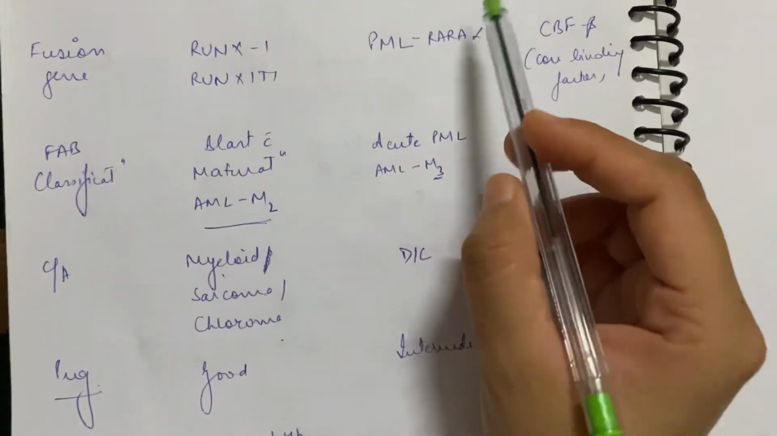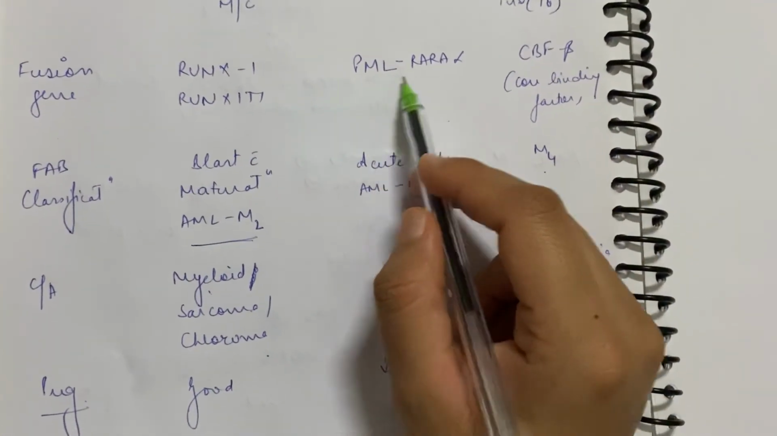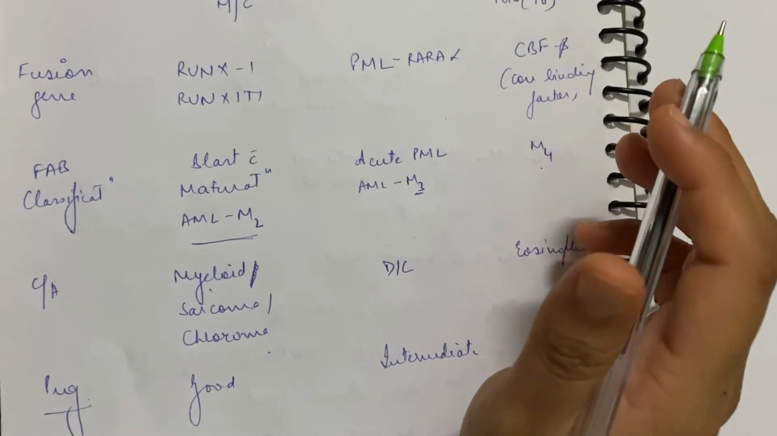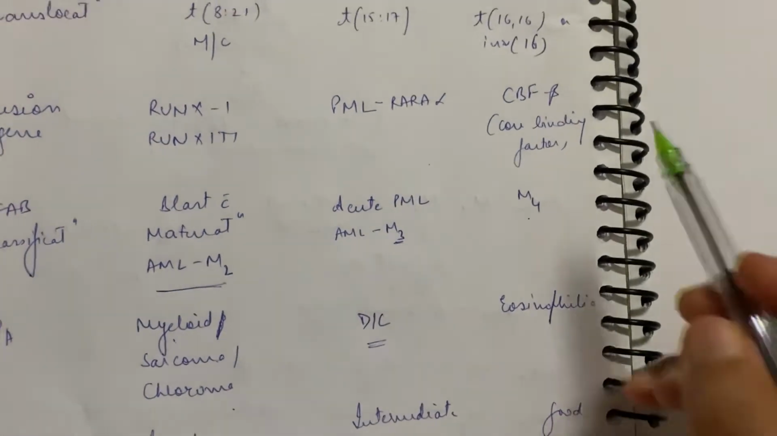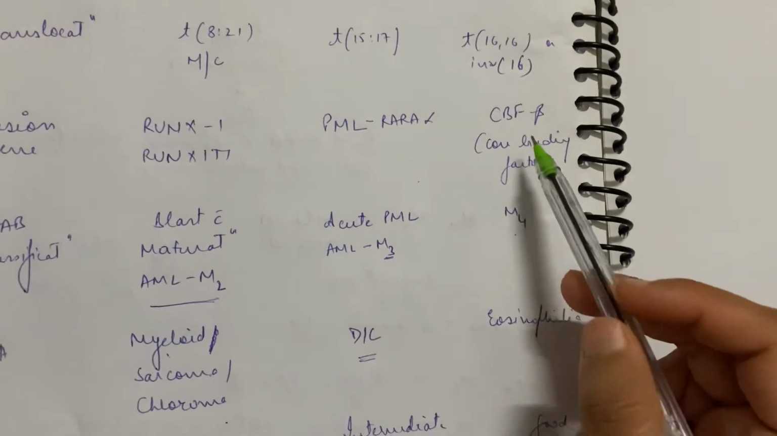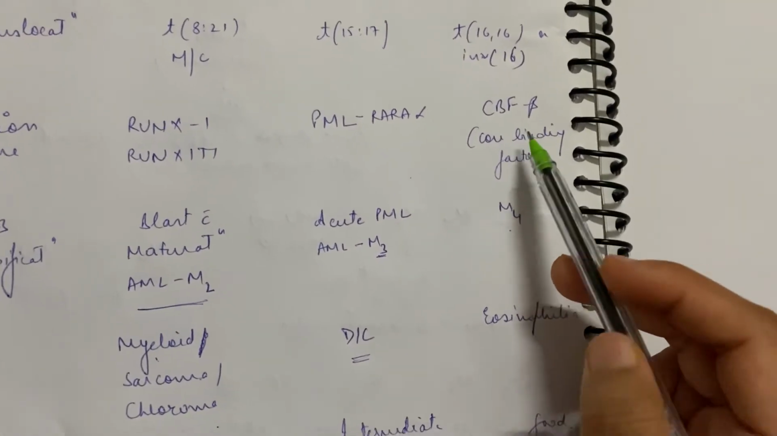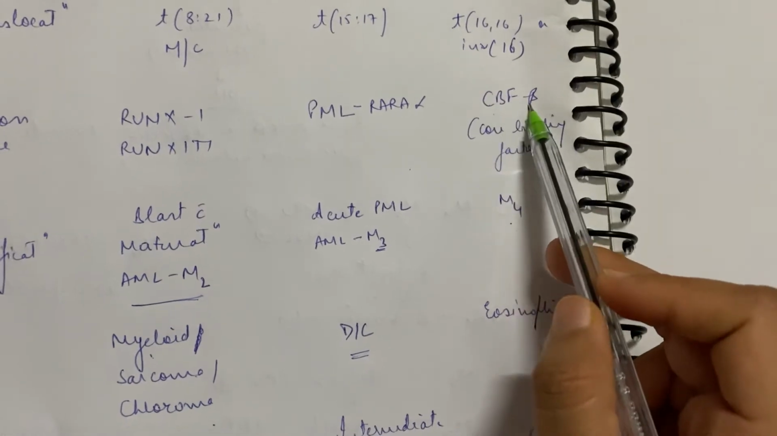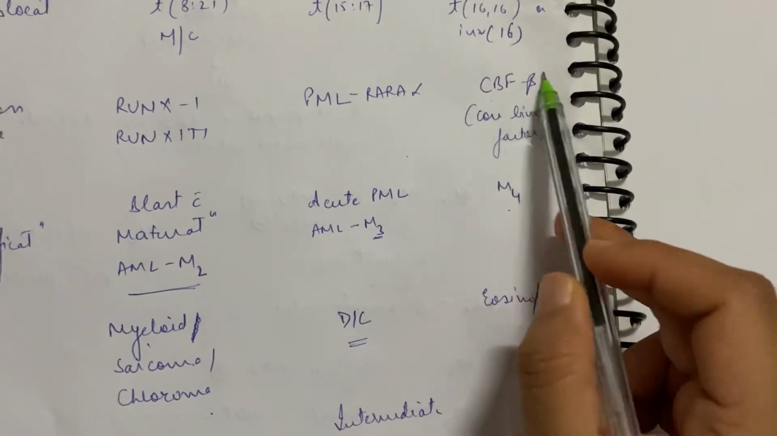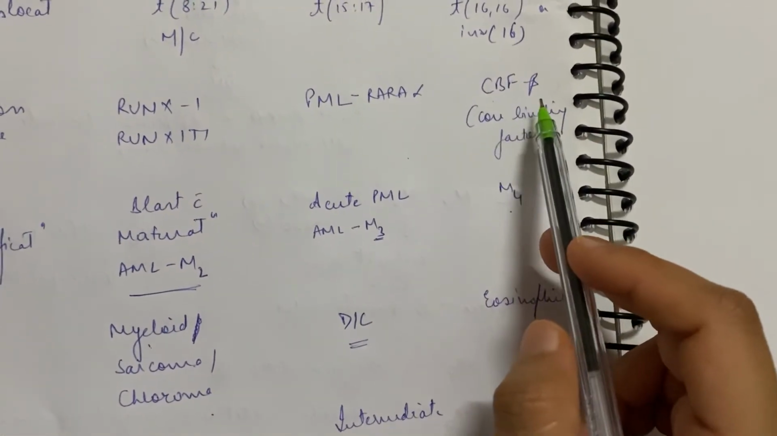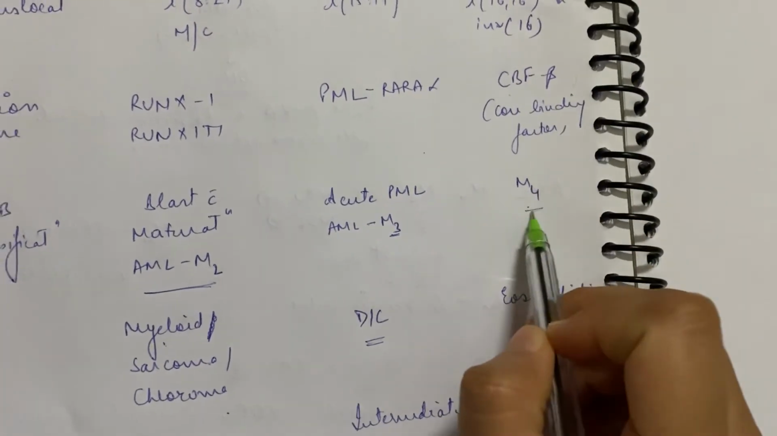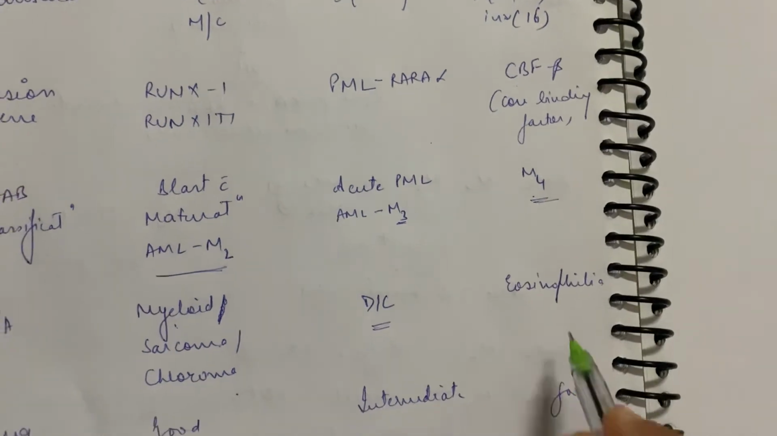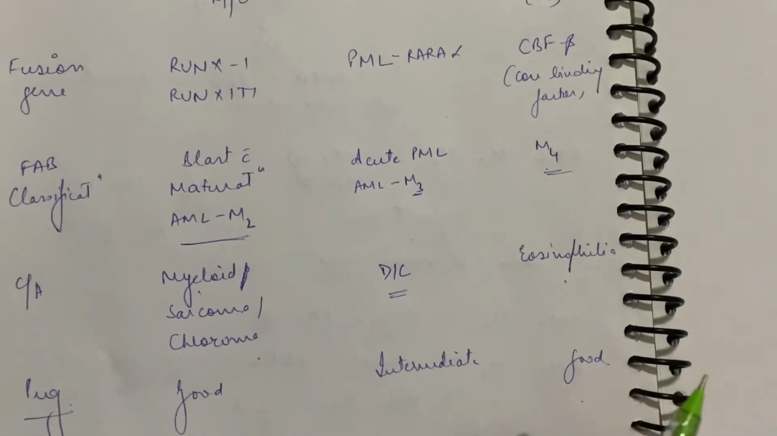Okay, 3 का हमने पढ़ लिया था कि PML and RARA mutation. Okay, and DIC भी हमने पढ़ लिया था, and it's intermediate. Okay, M4 का there is one thing कि there is fusion gene CBF beta. You can remember this as 4 words carrying 4 letters. So core binding factor beta, it's in M4, and it has eosinophils and it has good prognosis.